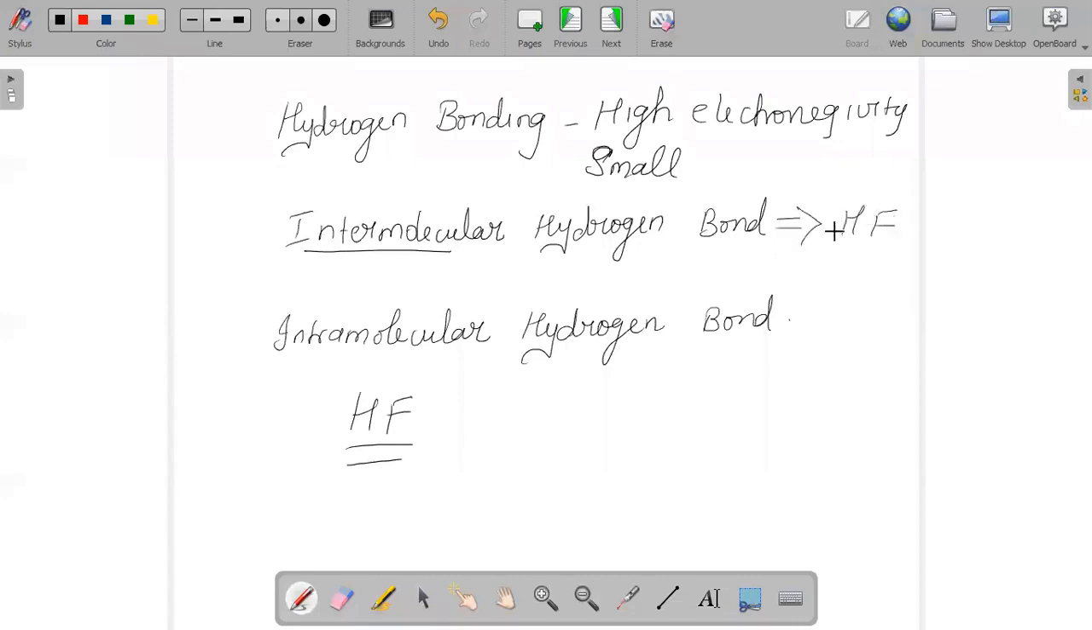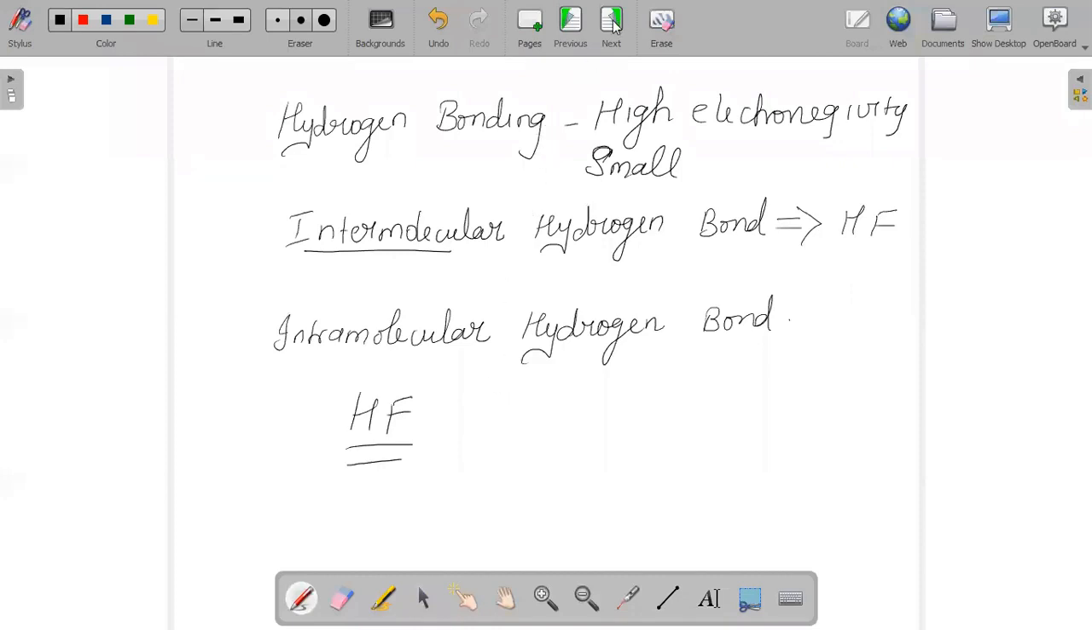Like hydrogen bond in alcohol and water molecules, all those are examples of intermolecular hydrogen bonding. And second, when we say intramolecular, the hydrogen bond is basically formed between the hydrogen atom and a highly electronegative atom which is present in the same molecule. So intramolecular hydrogen bond exists between one hydrogen atom and another highly electronegative atom.